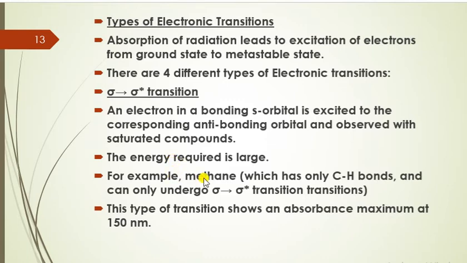An example is methane. Methane undergoes sigma to sigma star transition, and the absorption maximum of methane is found around 150 nanometer.